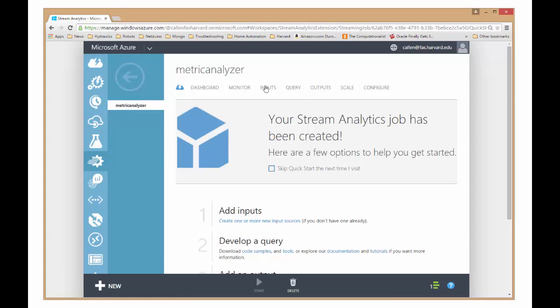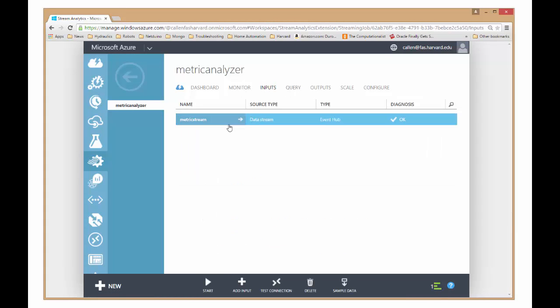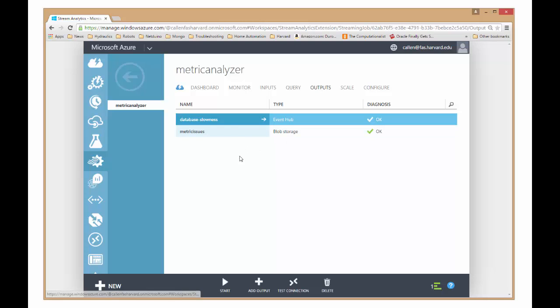So if I come over here, this is where I can configure the inputs. In this case, I've got an input coming from an event hub. I've got outputs over here. I've got an event hub called database slowness, and that's what my console program is listening for. And that outputs JSON data. In this case, I'm also outputting to blob storage. So if I wanted to go back and look at that, I could.